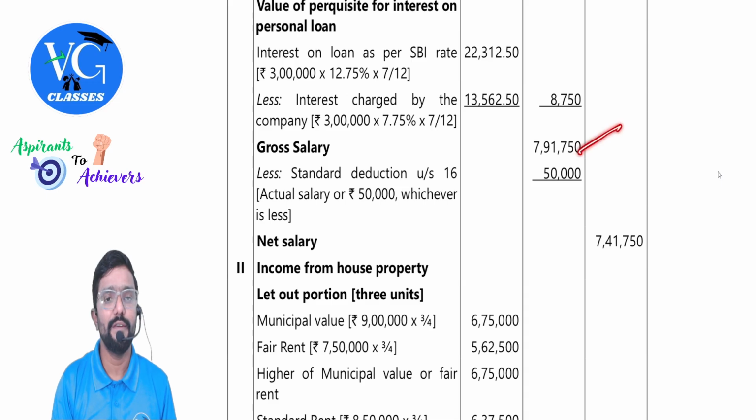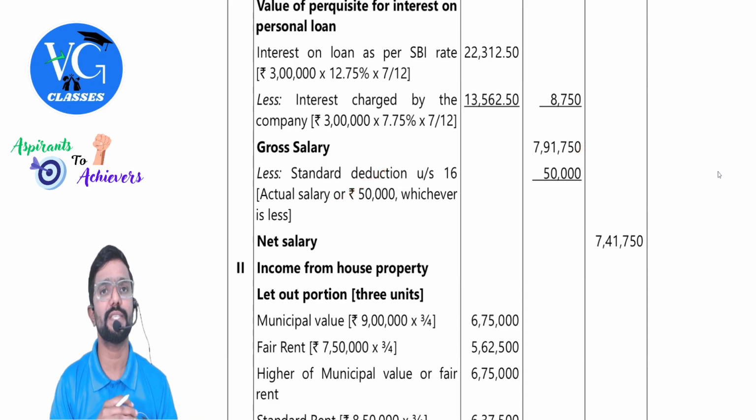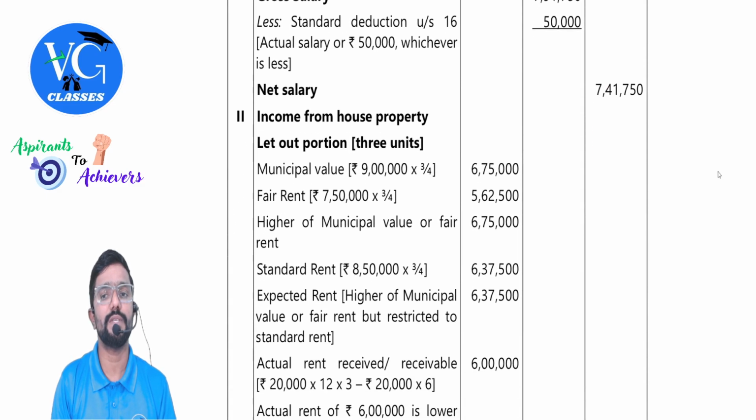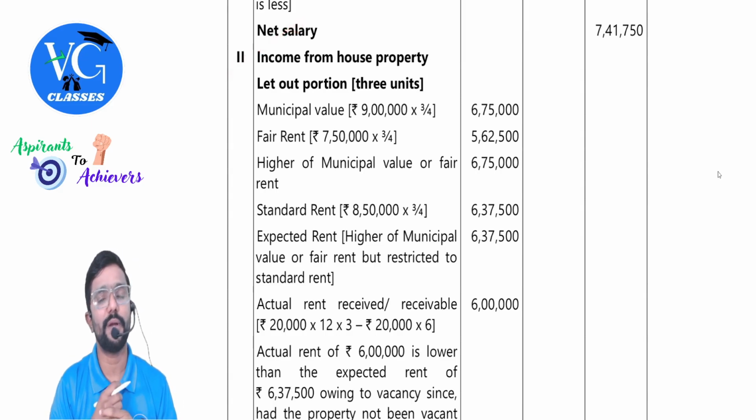You will get gross salary. From gross salary, even if the question is silent, please give the standard deduction. Under the optional scheme, what is the standard deduction? 50,000. Deduct it. Remaining is income from salary, 7,41,750. Okay, sir. Then income from house property.